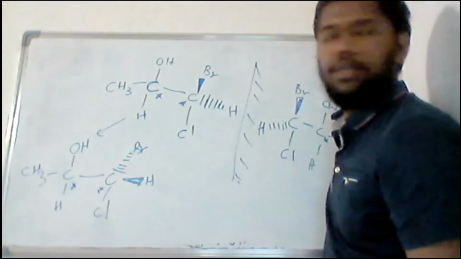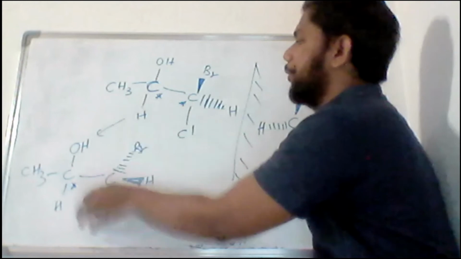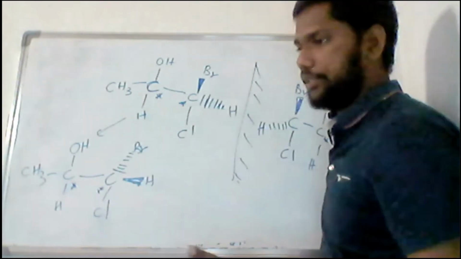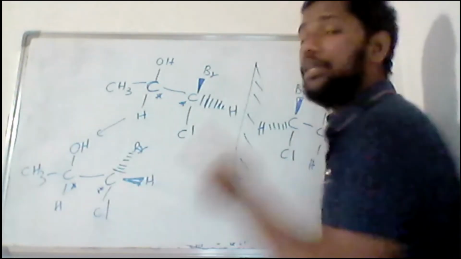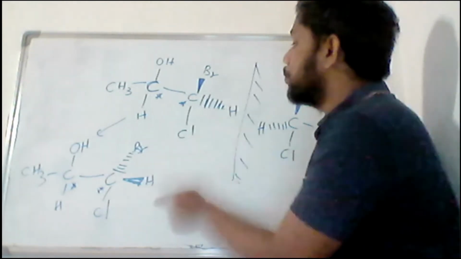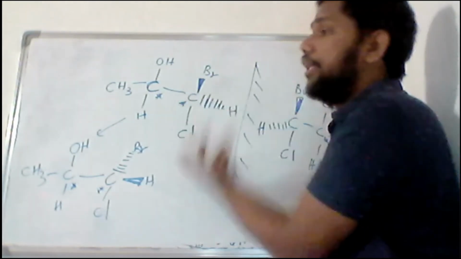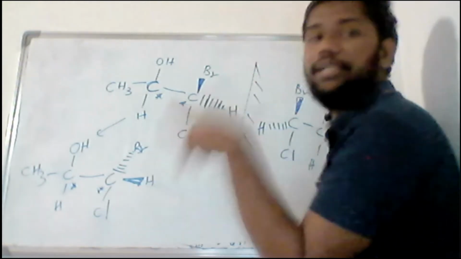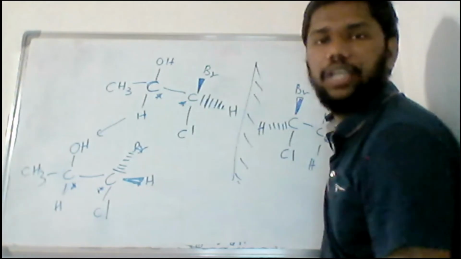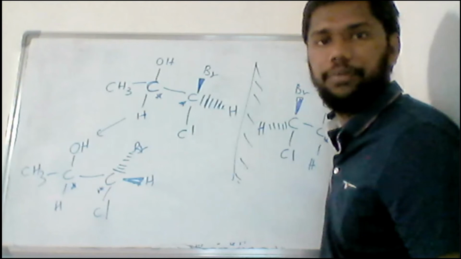Why? This, with respect to this, is an enantiomer, but these two are typically called diastereomers because these two are not mirror images, because here Br is outside, here Br is inside. Can you understand the difference between enantiomer and diastereomer?